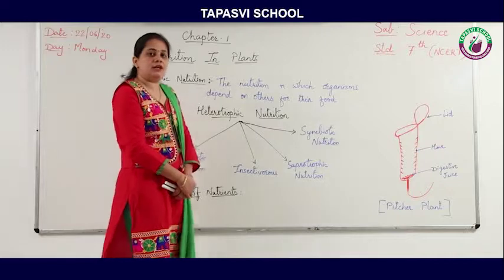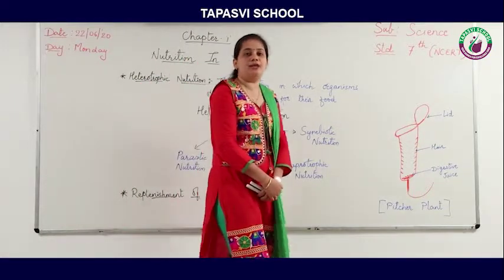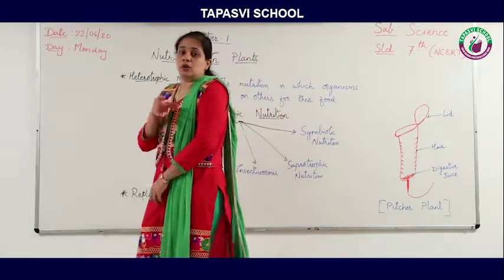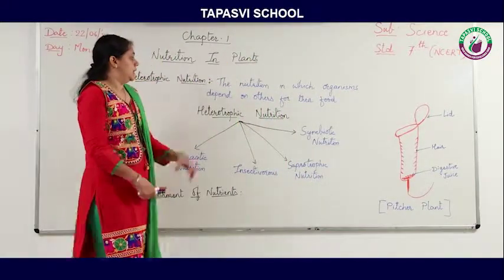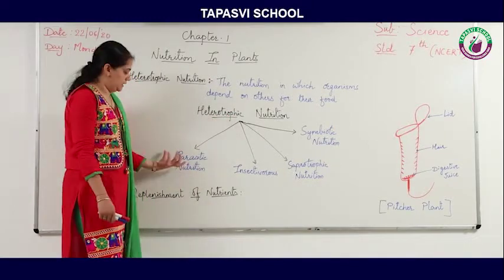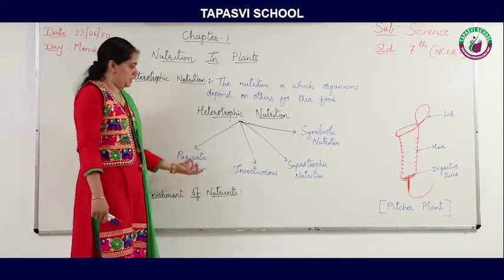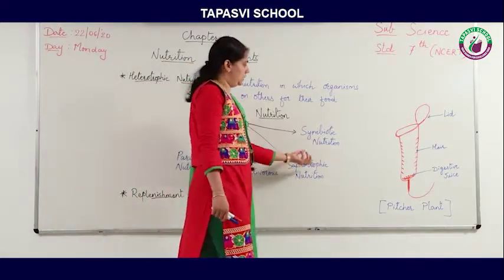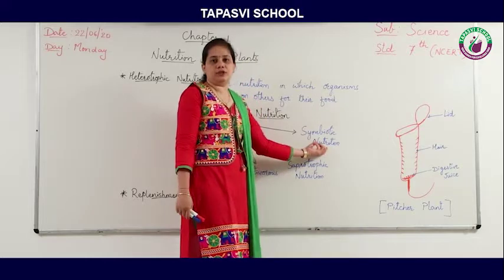The examples are all the animals and human beings. So now let's go deep inside it. Heterotrophic nutrition has 4 types, that is parasitic nutrition, insectivorous plants, saprotrophic nutrition and symbiotic nutrition.